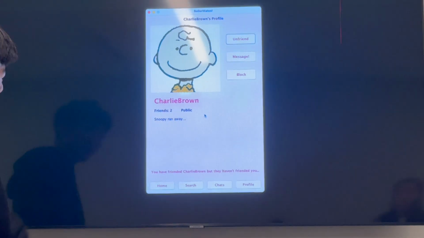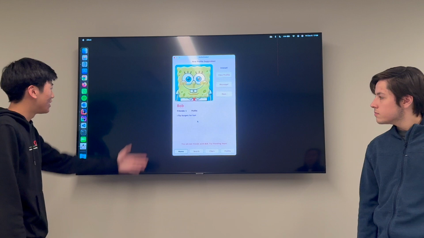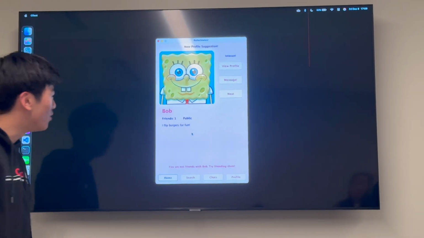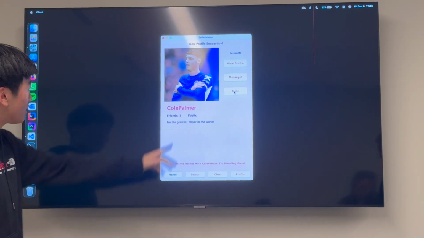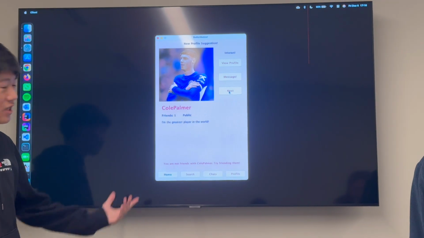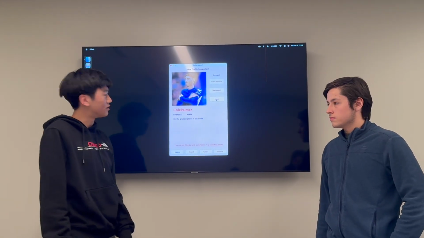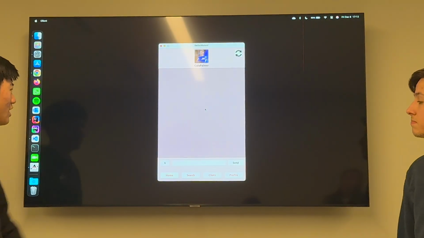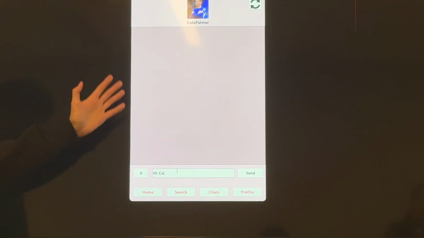And then we can head back to home, and we can see a new profile. And if, let's say we don't like Bob, we don't like how he looks, we don't like his bio, we can hit next and get a new profile. So here we have Cole Palmer now, and we can see he's public. So there's a difference between public and private. Since he's public, we don't have to be friends with him to message. So let's go click message now. So now we're gonna go and send him a quick message. We're gonna send, hi Cole, and then we can see how it works.